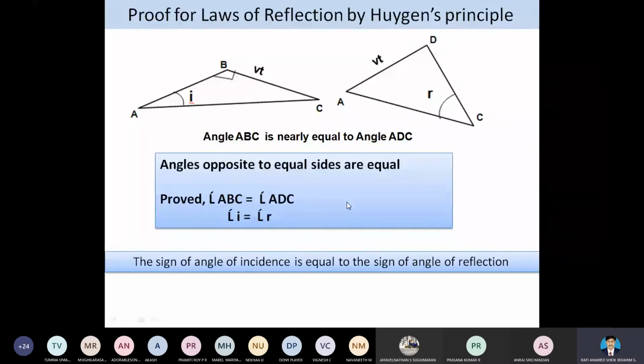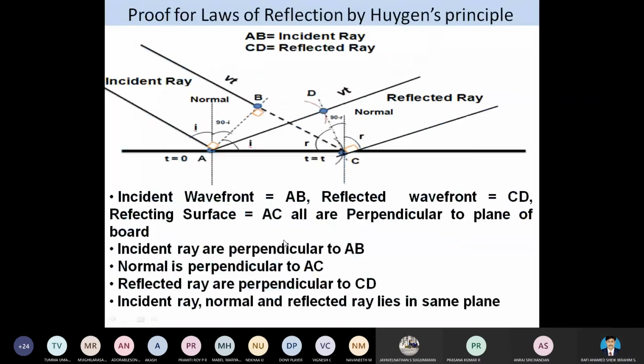That only we have mentioned here. So the incident wavefront AB, reflected wavefront CD, the reflecting surface is AC. AB incident, CD the reflection, and AC the mirror surface. So all are perpendicular to the plane of board. So the plane of board, this one. So these all are perpendicular.